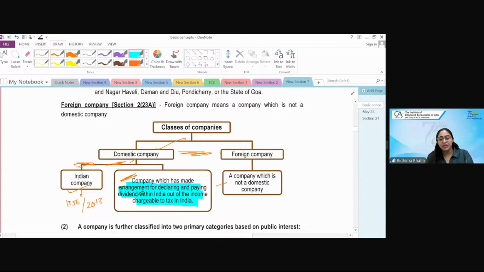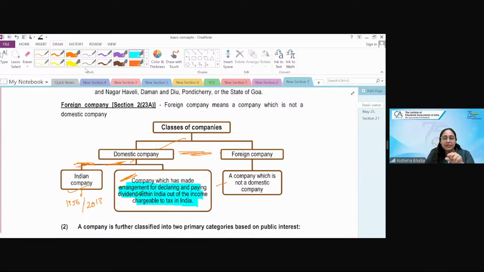What do you mean by making an arrangement of paying and declaring dividend in India? That is when your principal place of business and principal office is in India, the shareholder meeting is happening in India, and the dividend which is being declared and distributed is received in India. That is when we say the arrangement for declaring and payment of dividend is within India.